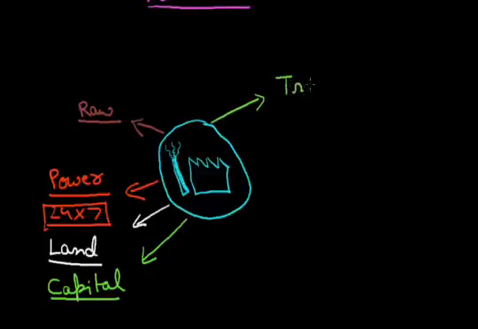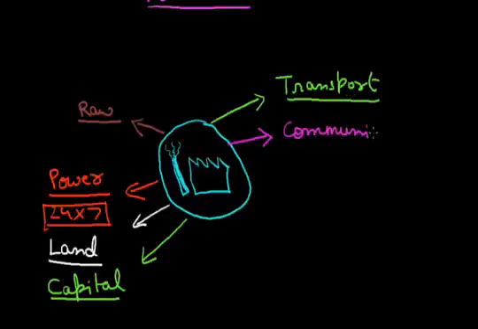The next factor is transport. They have to see transportation facilities to get raw materials from different parts of India or the world, and after producing the final product, to distribute it to different markets in India. For this they need the help of transportation. The next important factor is communication. In the present world, it is necessary to be in touch with other parts of the commerce sector, in which communication helps us.